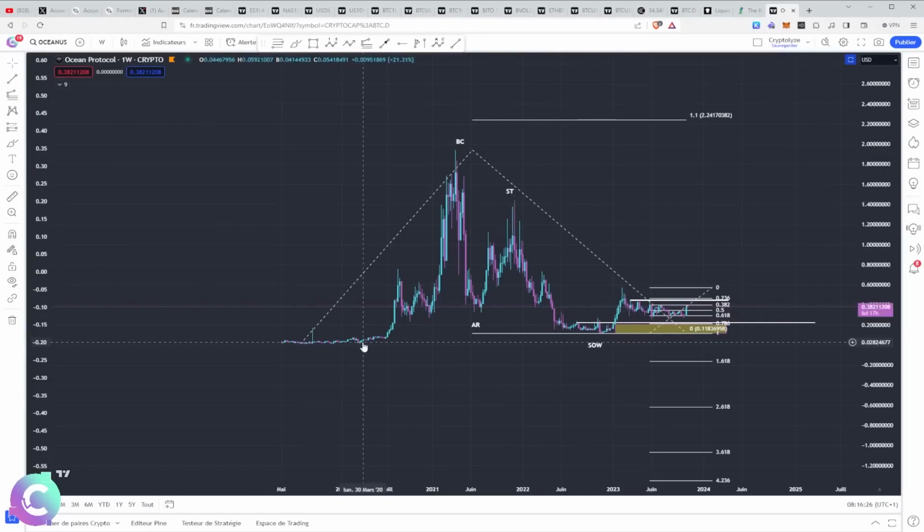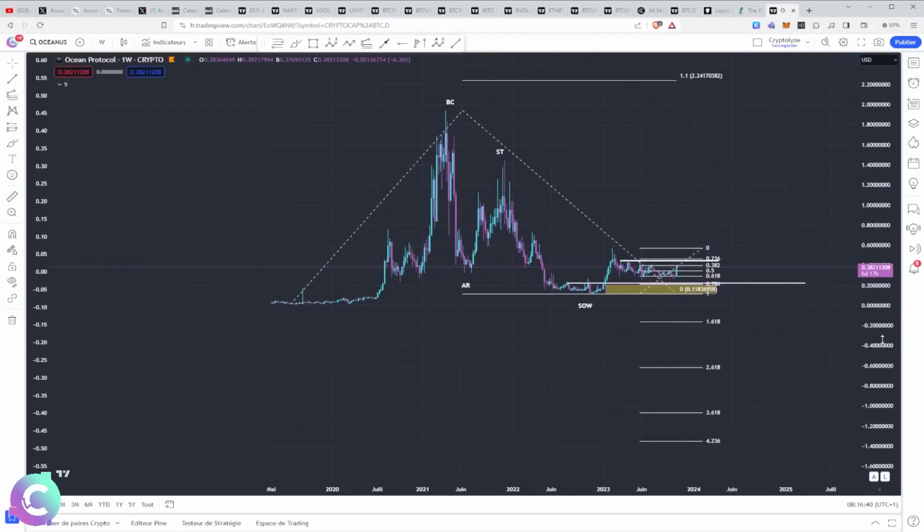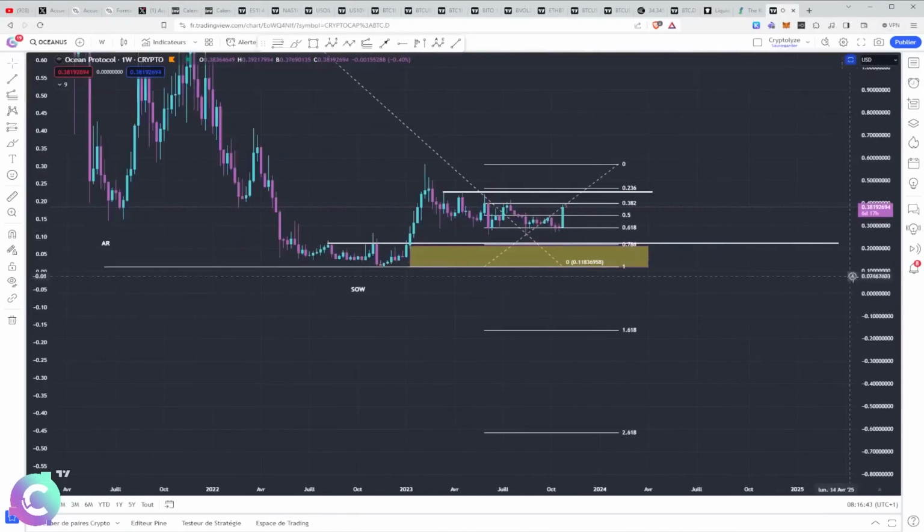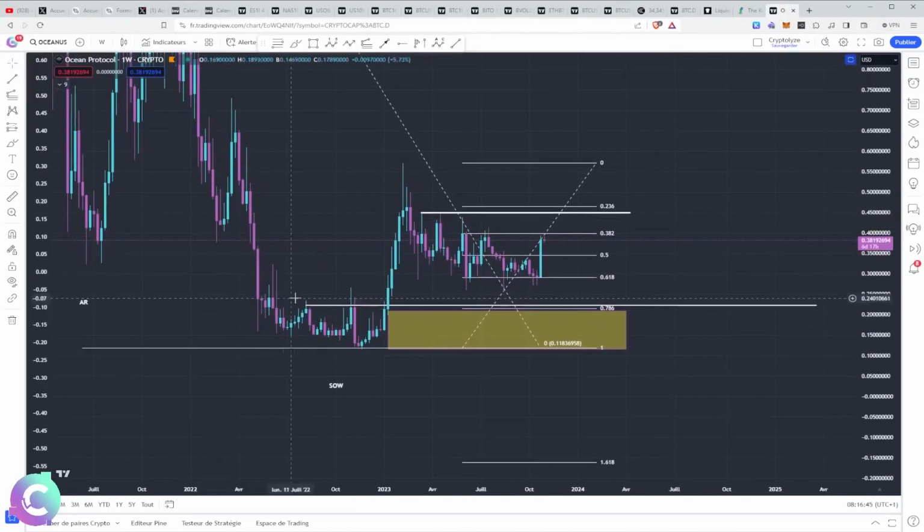On this, we had the implementation of a classic wick-off distribution, stopping of the upward trend. We retrace. We will retest the upper part with the secondary test, and we are going to sink with the sign of weakness. To make an accumulation in which we made a very nice break in accumulation, therefore something which is excessively positive, in which we filled a large part of the imbalance, and we returned directly to retest the month of March, which was the period of Terra Luna, and the crash that we experienced across all cryptos.